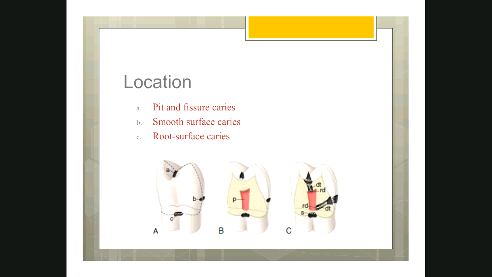Then the third variety is called root surface caries. It happens on the root surface, as you can see here, near the cemento enamel junction. So these are the three different types of caries based on the location.